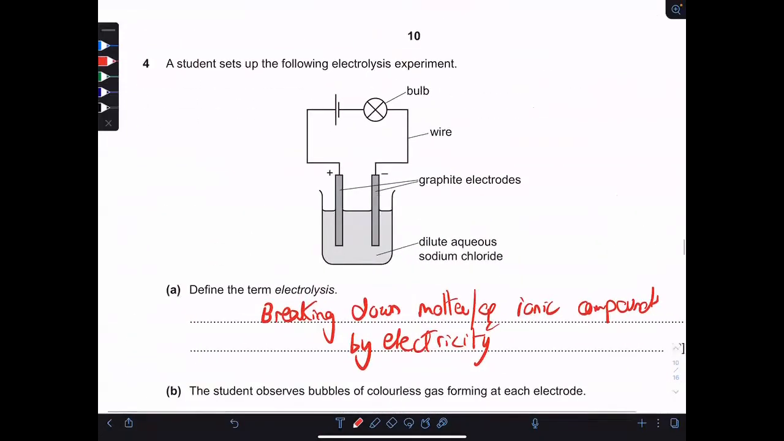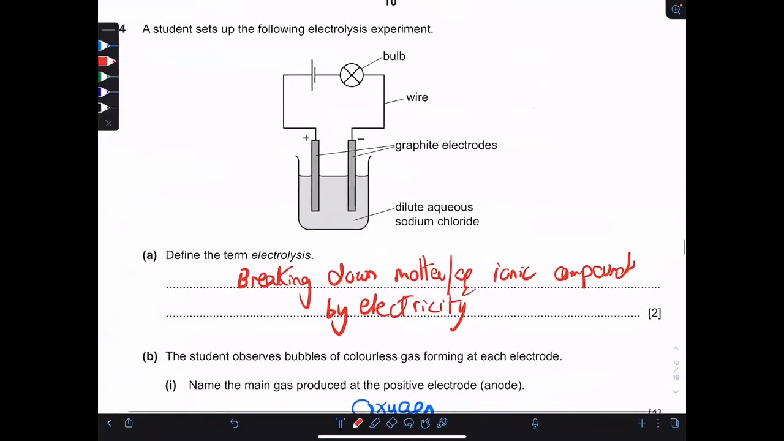A student sets up the following electrolysis experiment. Define the term electrolysis. It's breaking down molten or aqueous ionic compounds by electricity. 1 mark for the first sentence and 1 mark for stating that it's done by electricity.